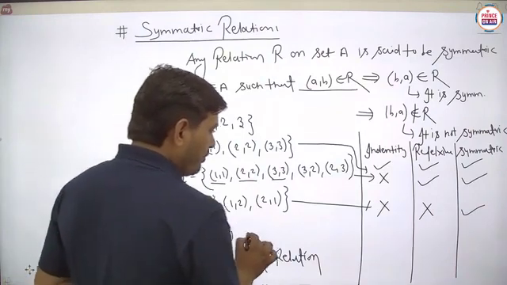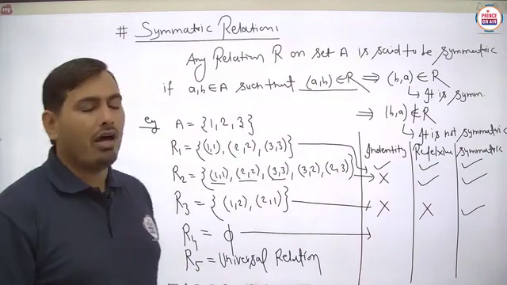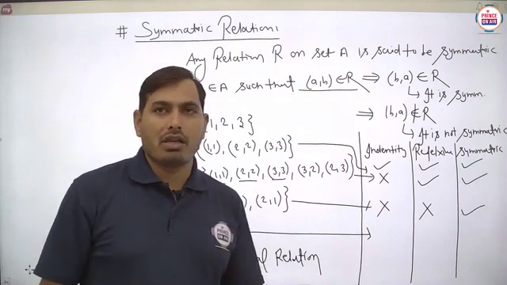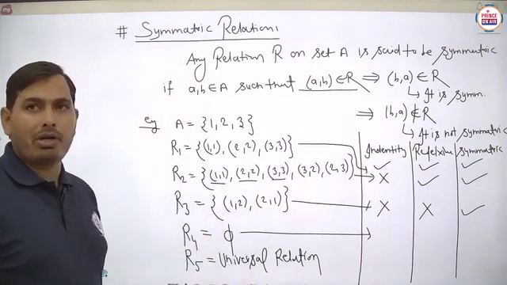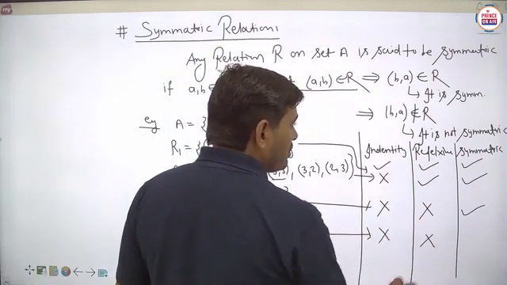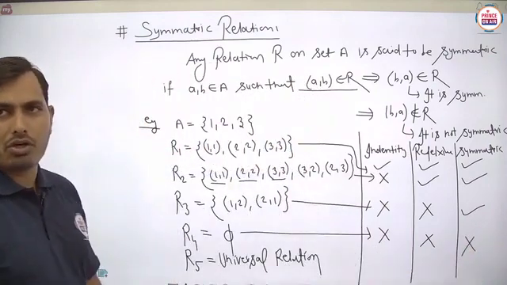Next R4, a very common question, student. R4 is never said to be identity and never said to be reflexive, and it is also never said to be symmetric, because no ordered pair is found in the empty relation. So basically it is not identity, it is not reflexive, and it is not said to be symmetric. Is it clear?